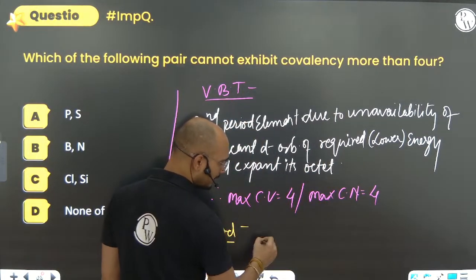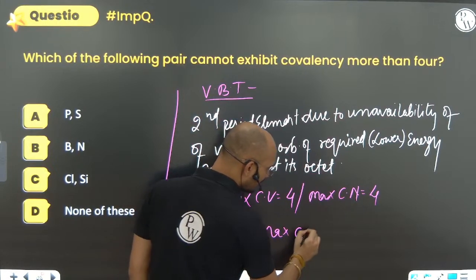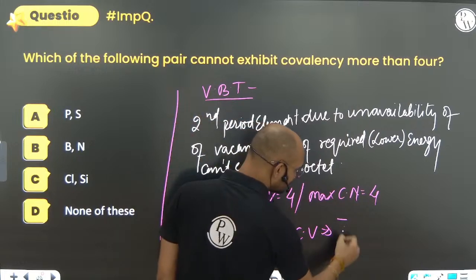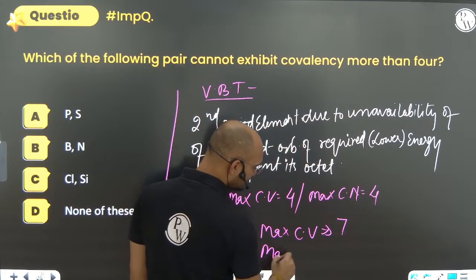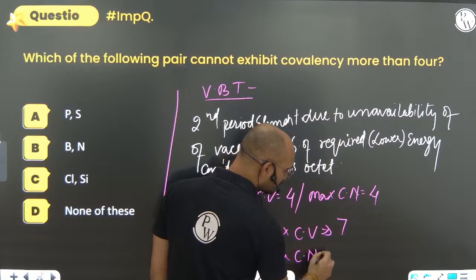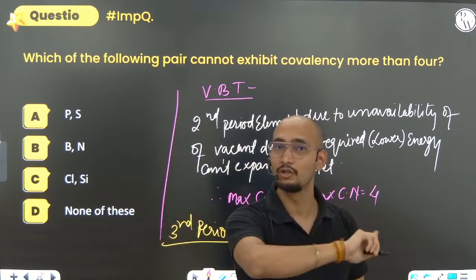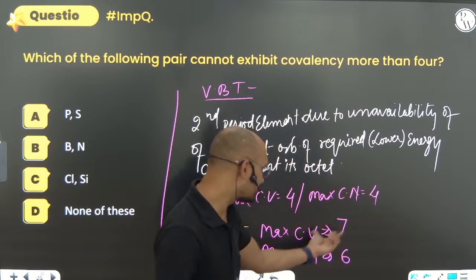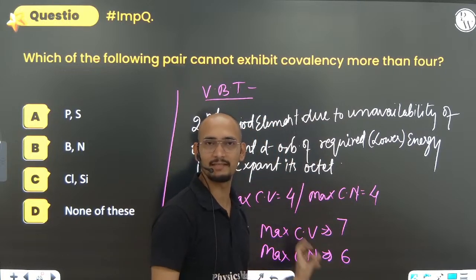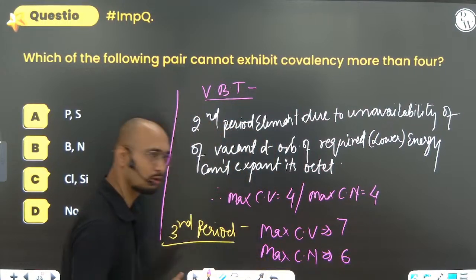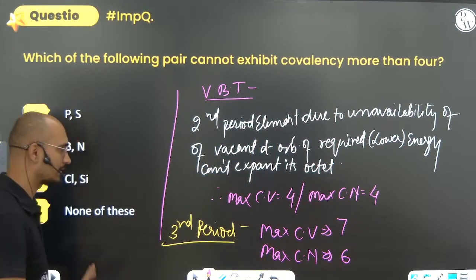For third period elements, maximum covalency, we have seen that it can go even up to 7, but maximum coordination number can only go up to 6. It cannot exceed 6. Of course covalency, it can make 7 bonds, but the number of side atoms that it will hold is only 6. I hope it is very clear.